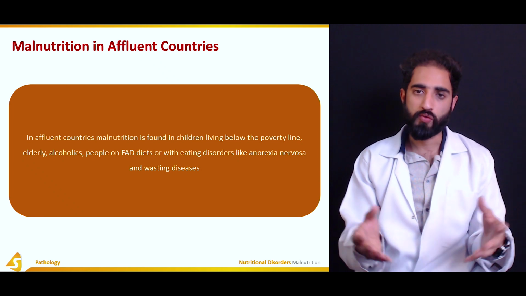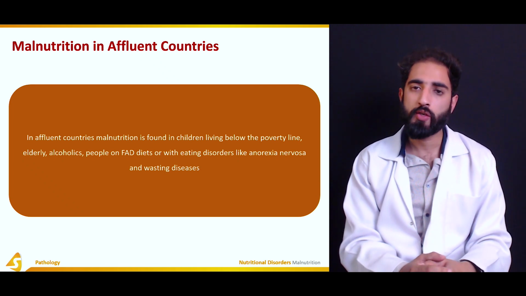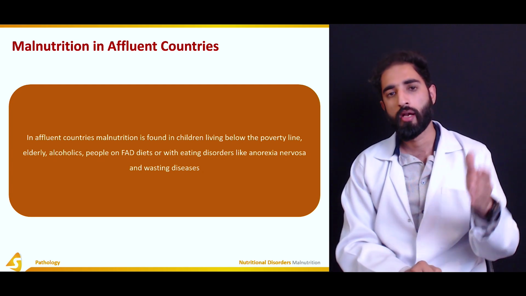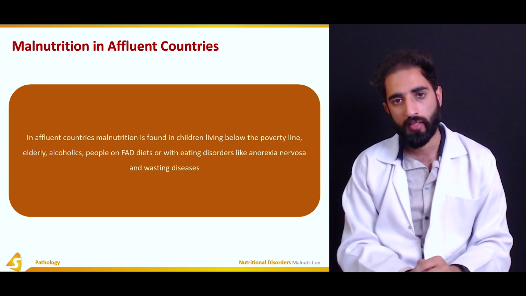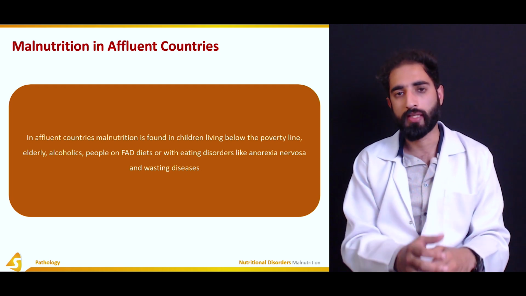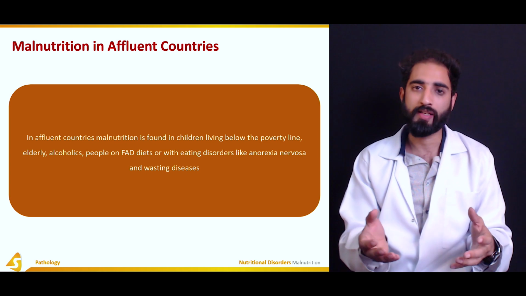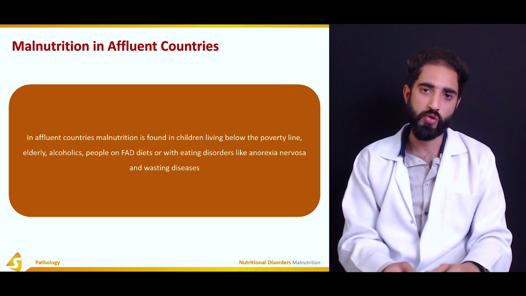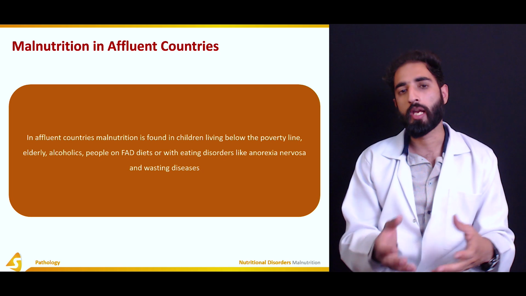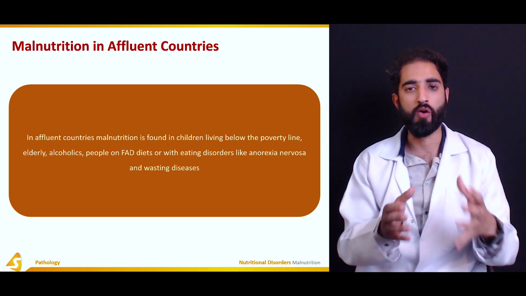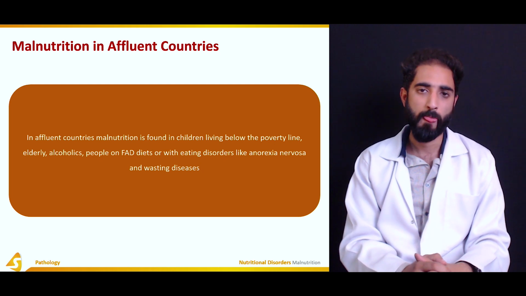In developed countries, malnutrition is found in children who are living below the poverty line. Because of poverty, they do not get the required nutrition, or even if they are getting nutrition, they are not getting proper nutrition, like their diet may not have the exact amount of vitamins and protein and other essential things which are required.